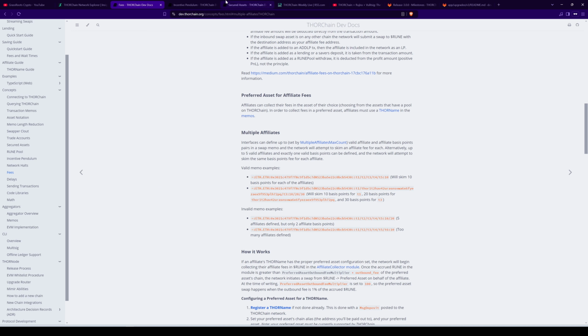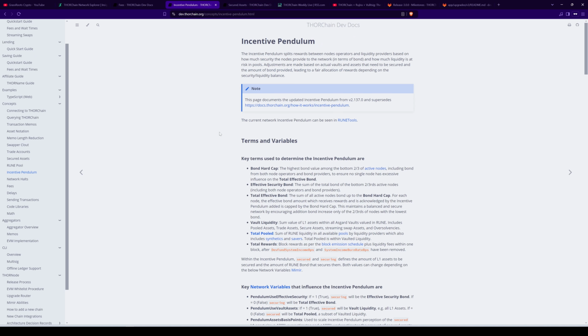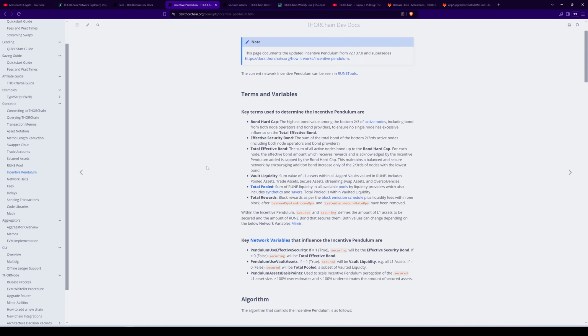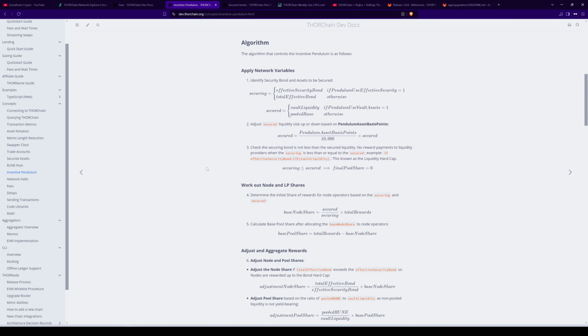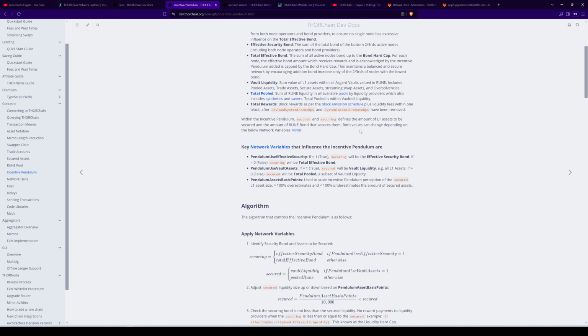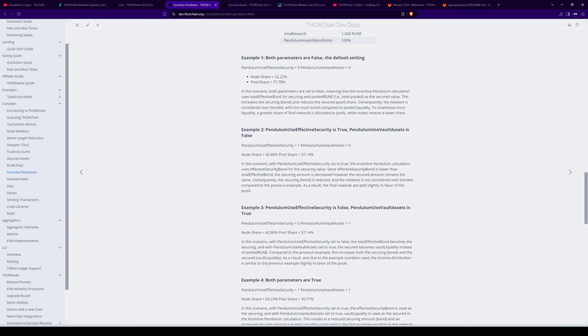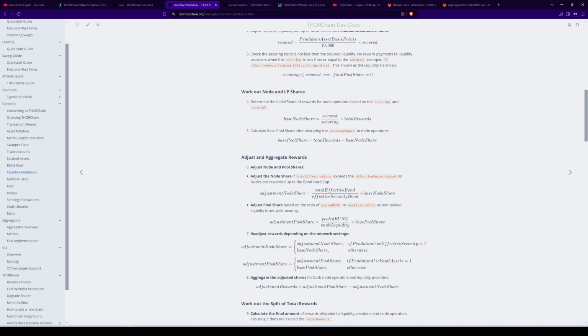All right, so there's new docs added. So we've got the incentive pendulum. This was the update that was long coming, and it fixes, I guess, that imbalance between liquidity providers not getting as much of the system income and node providers getting too many. So there's a lot of docs here that's been added. You can go through, have a look at the algorithm, have a look at the network parameters that were added to enable that particular tweaking, as well as some examples, and you can see the pool share, node share difference when they're tweaked and adjusted.